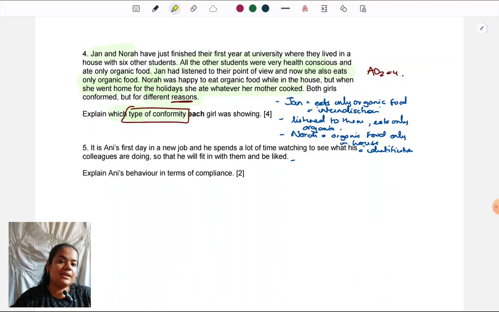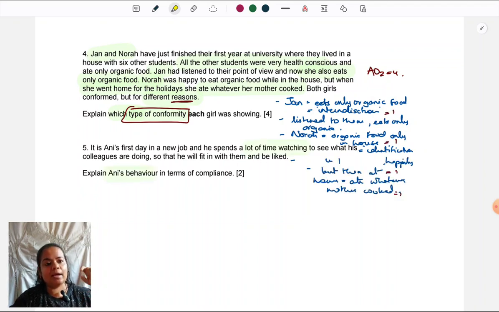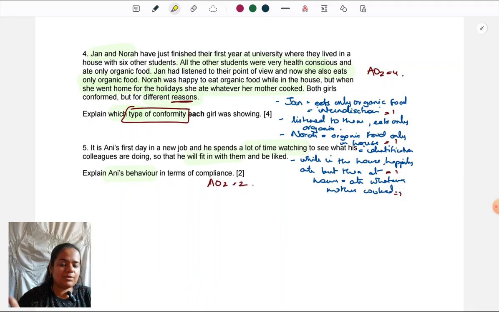In this case, his compliance is out of pressure. We know compliance has to be out of pressure. So when you have a definite concept, they've told you only this is the concept, think in terms of the definition. I know compliance is about force or pressure. So where in Annie's behavior am I seeing that he's experiencing some type of force or pressure? I need to highlight that.